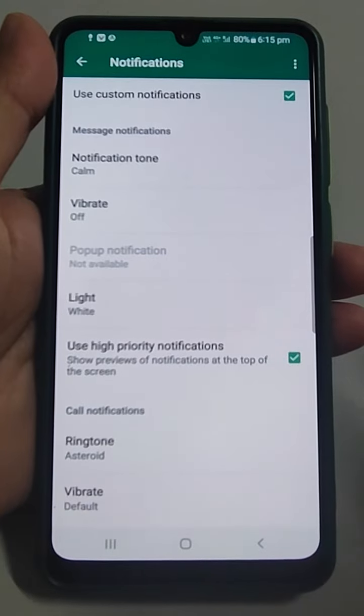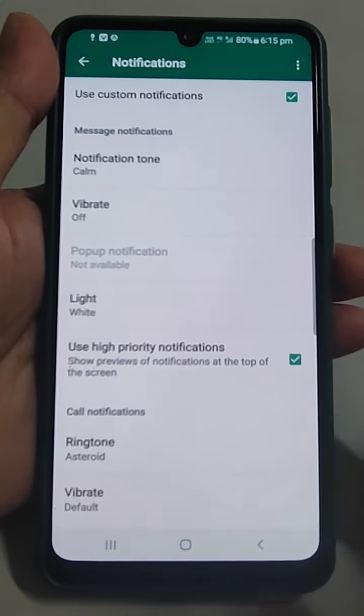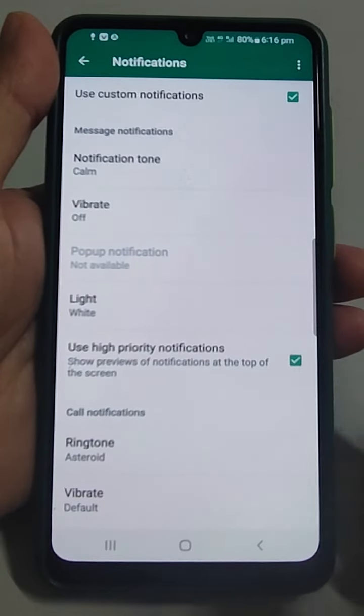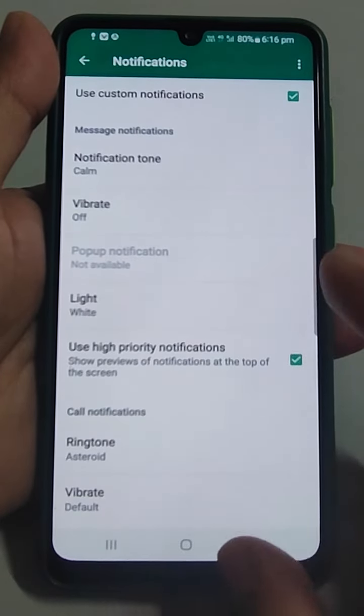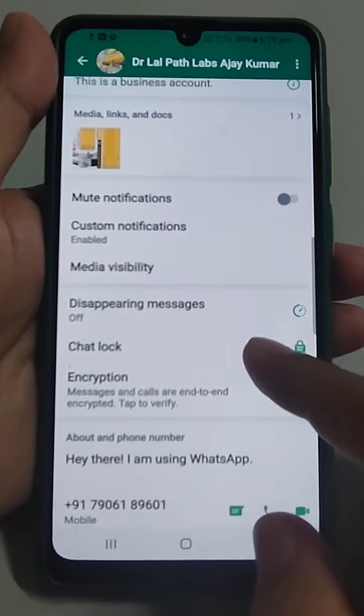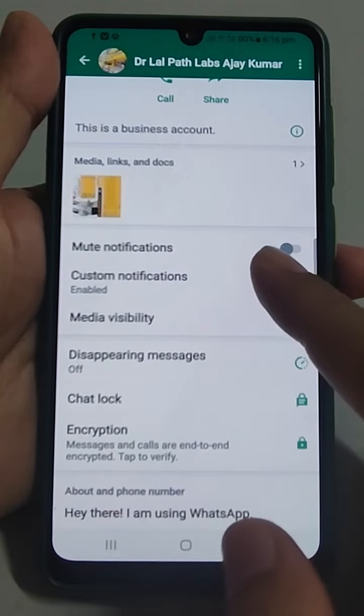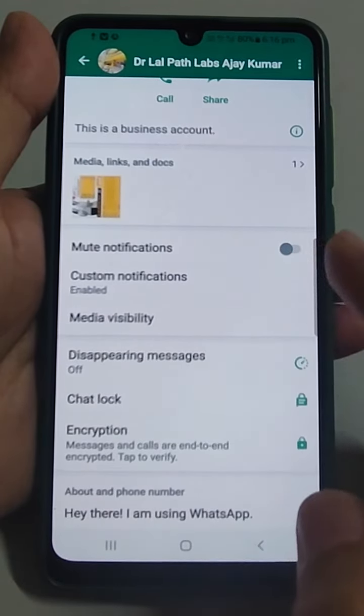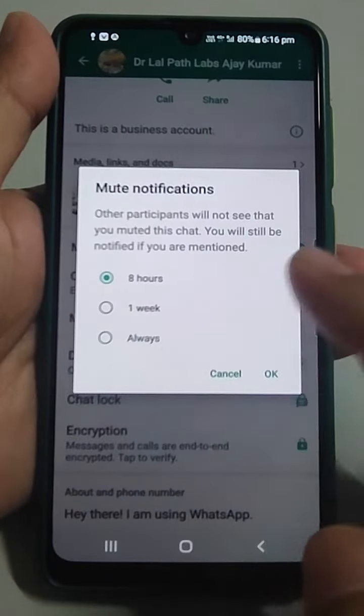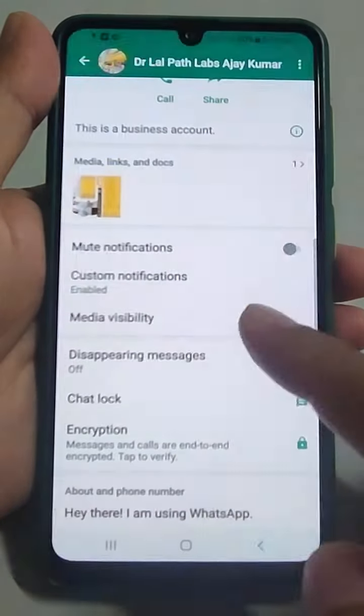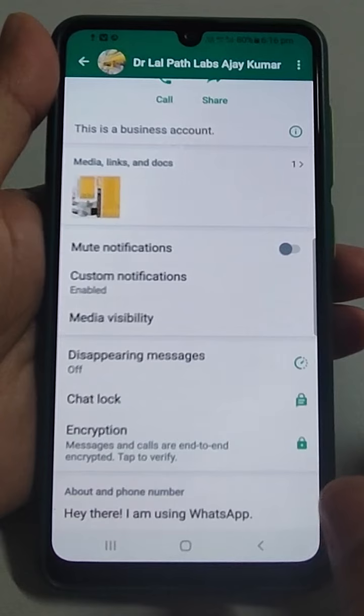So for different persons you can select a different ringtone, different notifications, a different vibration pattern, and a different light. This is all I wanted to tell you regarding media visibility. And if you do not want to see the notification, just mute it. Okay, always, 1 week, or any. So this is what I wanted to tell you.